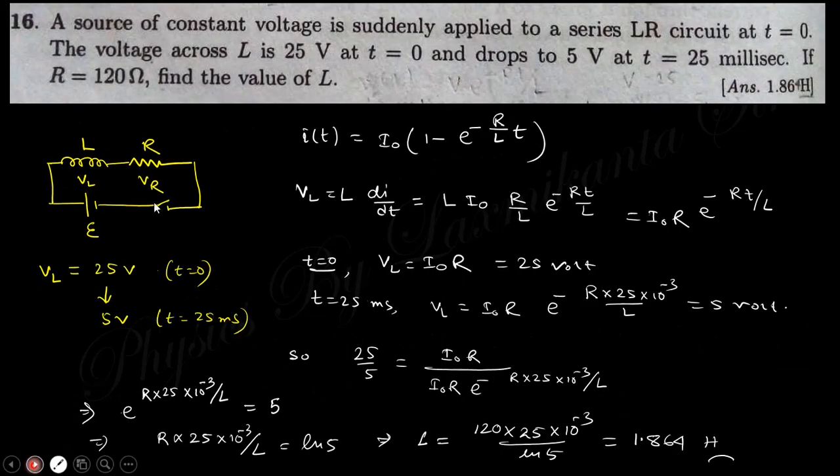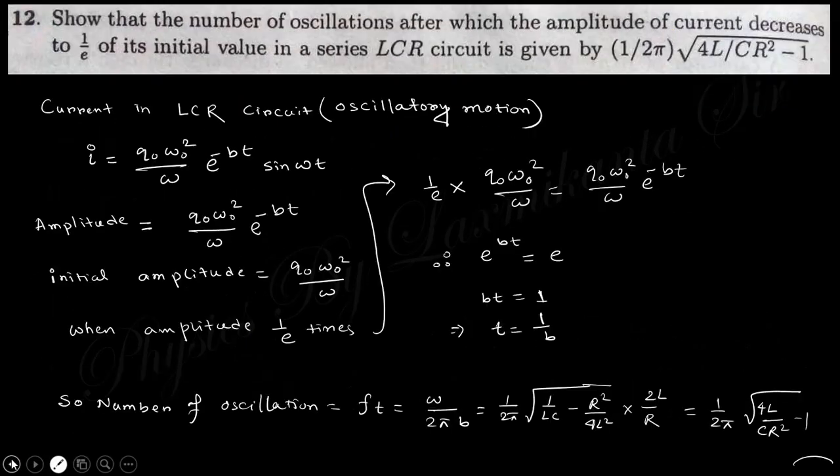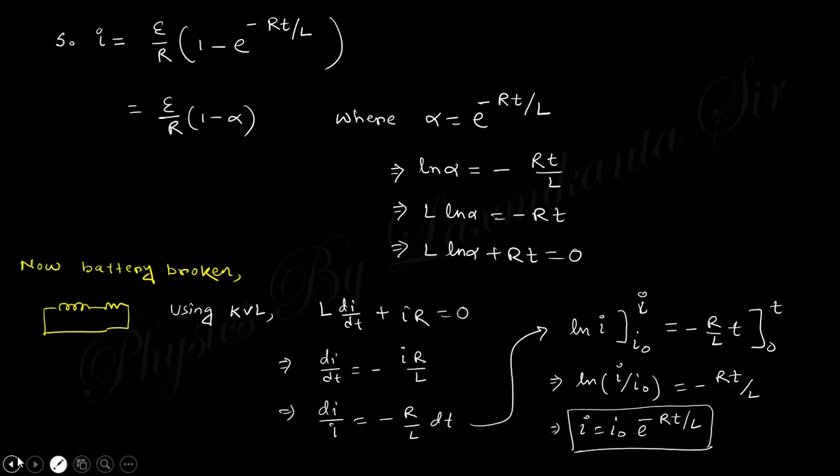Next one. A source of constant voltage is suddenly applied to a series LR circuit at t equal to 0. The voltage across L is 25 volt at t equal to 0 and 5 volt at t equal to 25 millisecond. If R equals 120 ohm, find the value of L. In case of the charging of an LR circuit, the current is expressed like that.